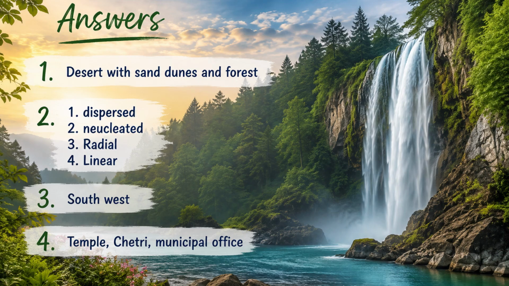Before going to that, we'll be discussing a few answers of our geography, which we did in the last class. The first would be desert with sand dunes and forest. The deserts were on the left hand side and the forest was on the right hand side. The second one, the settlement types: first would be dispersed, second nucleated, third radial, fourth linear. The third, the cardinal, would be southwest, and the fourth, what were the things which were there? Temple, Kshetri, and you can say municipal office.